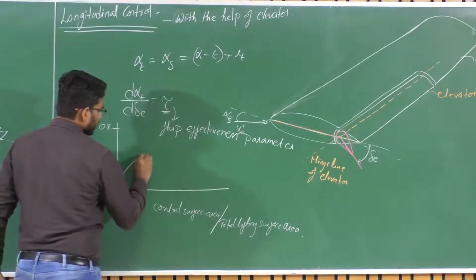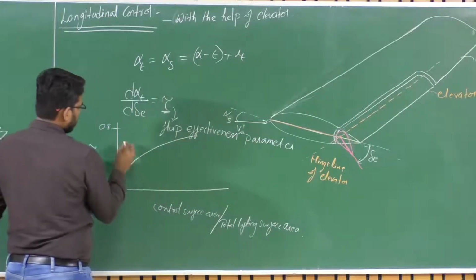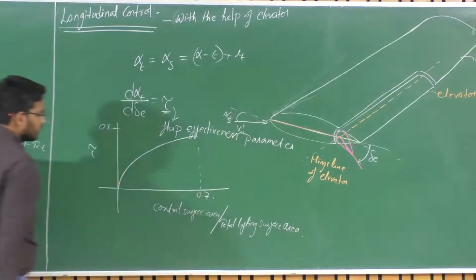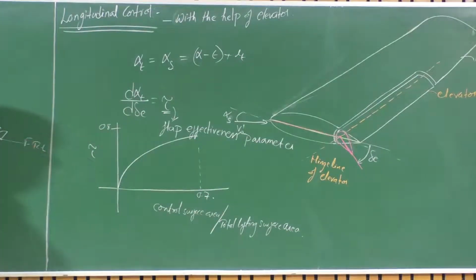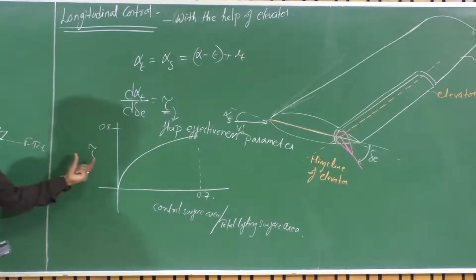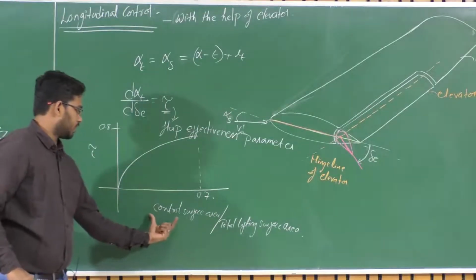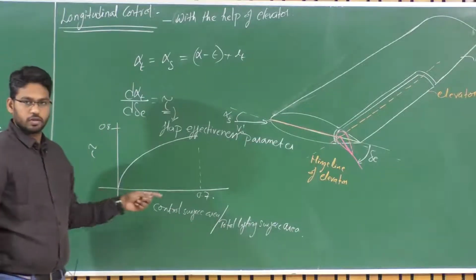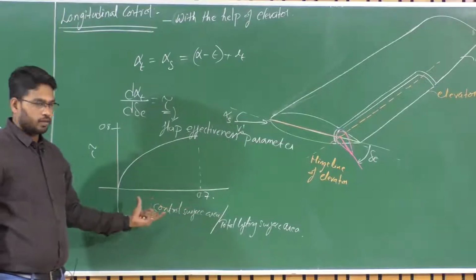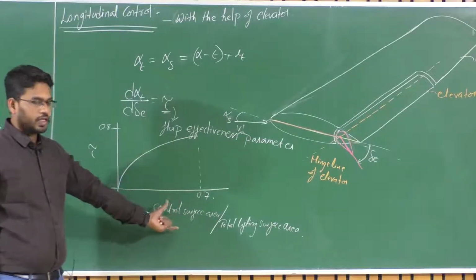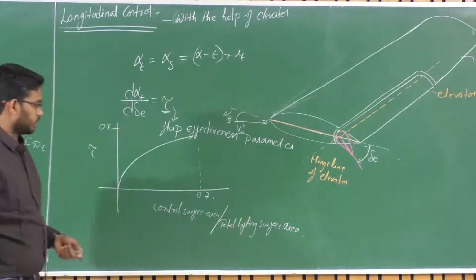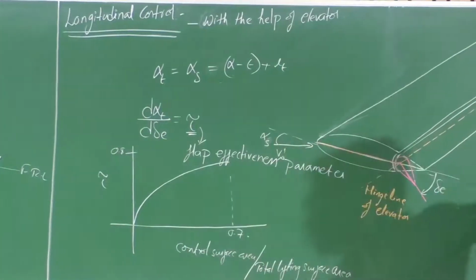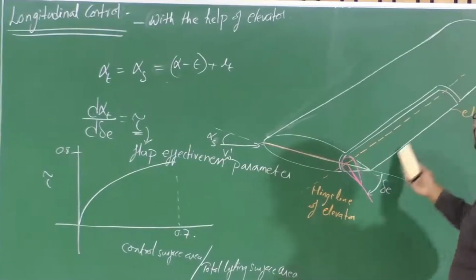So it's not exactly a linear variation, right? Up to 0.8 when this is at 0.7. So we'll give you that data, how tau changes if the ratio of the elevator control surface area with respect to the total changes. So it is fixed for a given aircraft, isn't it? Because you have a fixed control surface area and a fixed tail lifting area. The total lifting area is the horizontal tail area here.